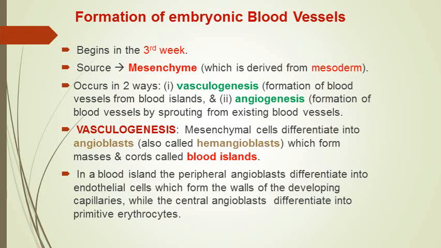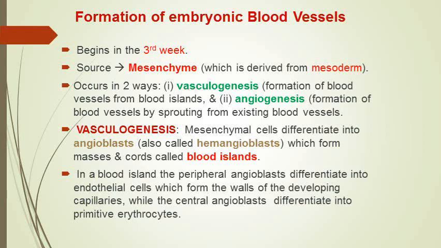This formation of embryonic blood vessels begins in the third week, and obviously from your knowledge of general embryology, which you studied in your first year, you know that all types of blood vessels are derivatives of mesoderm. Mesoderm gives rise to a pluripotent tissue which is called mesenchyme, and mesenchyme gives rise to many derivatives including blood vessels.